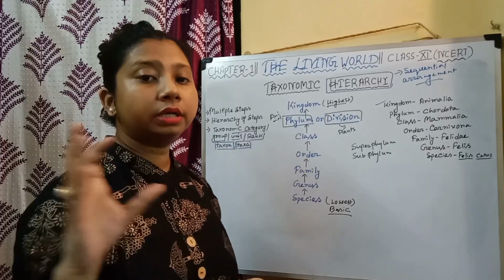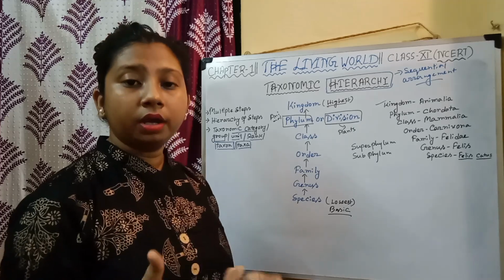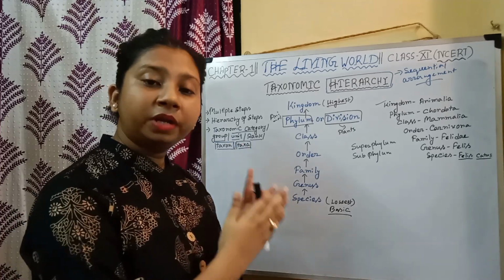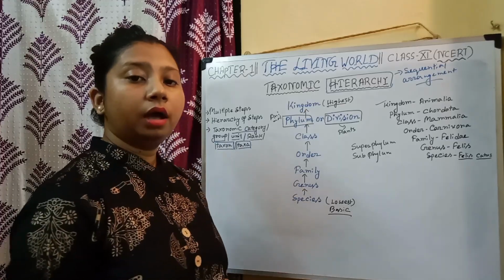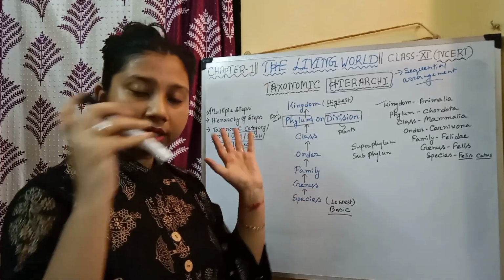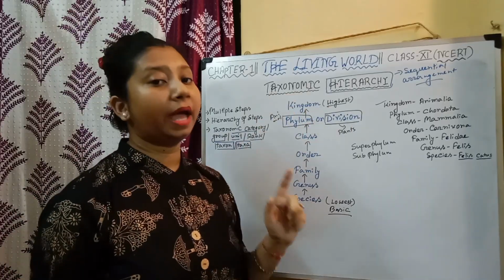Sponges fall under phylum Porifera. Jellyfish falls under phylum Cnidaria, that is also an animal. So now just think, all these are together grouped under the kingdom Animalia.